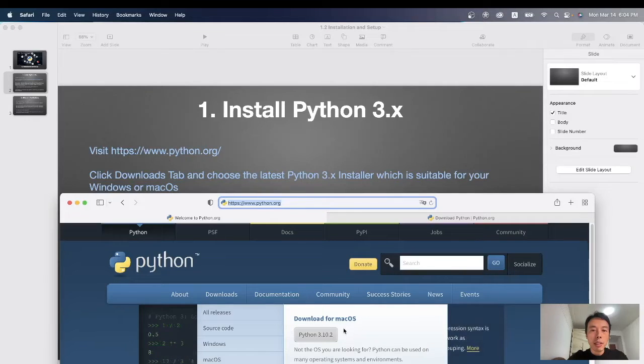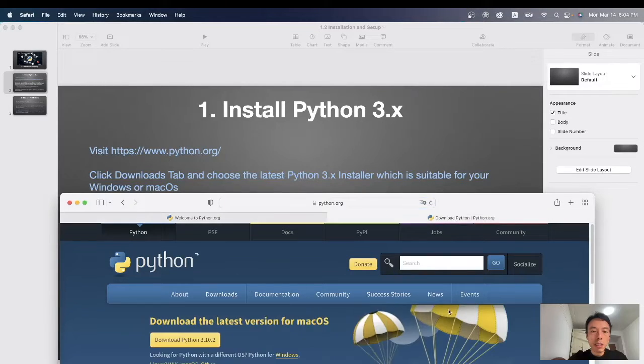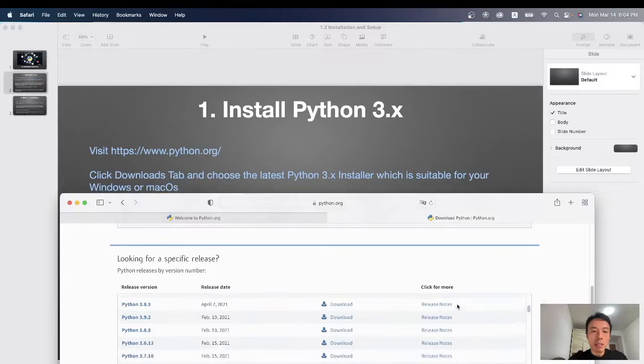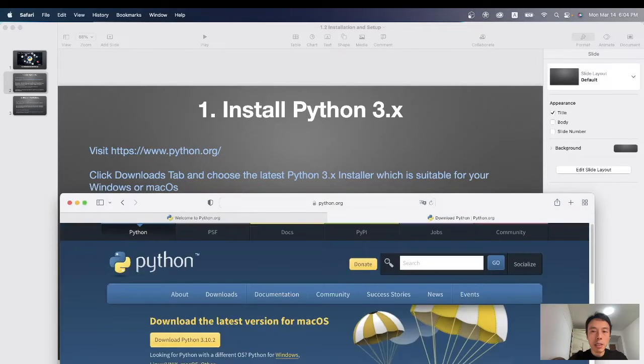Okay, normally the website will recommend the suitable version for us. Mine is the Mac OS system, so here it recommends Python 3.10 for Mac OS. If you click this Downloads button, the website will direct to a list of all the versions. But normally, we will download the latest version.